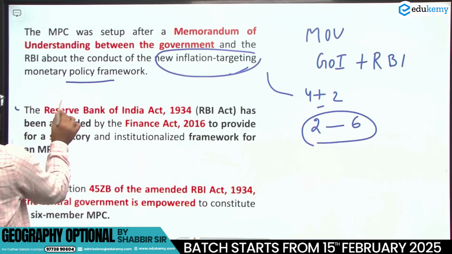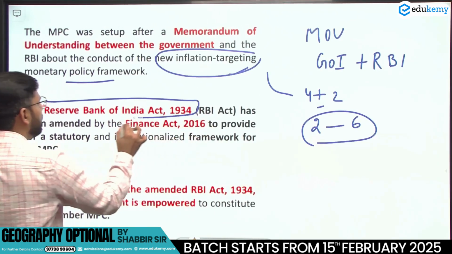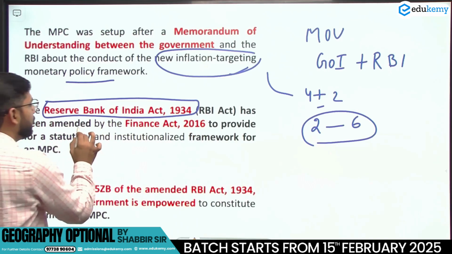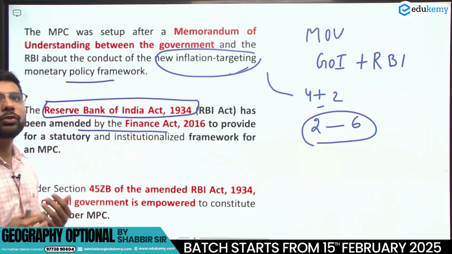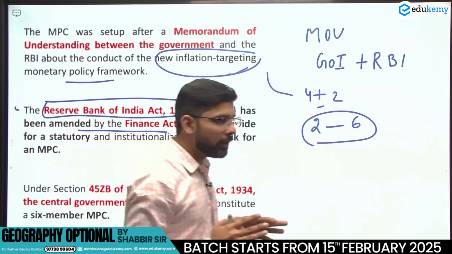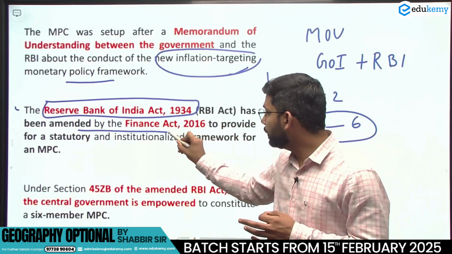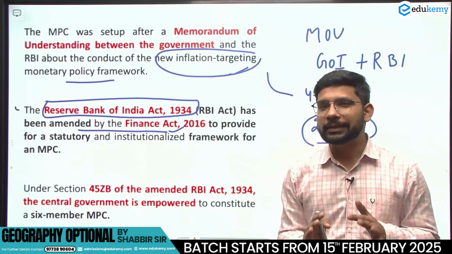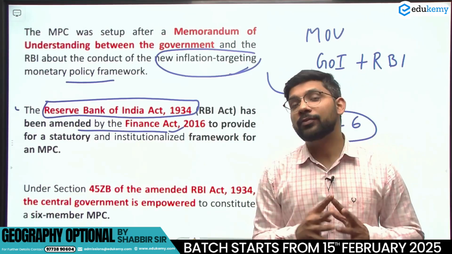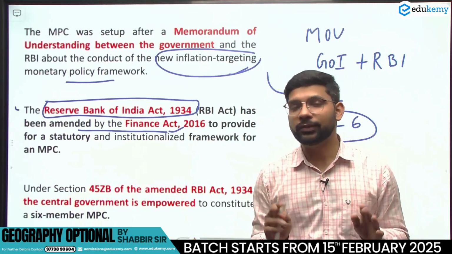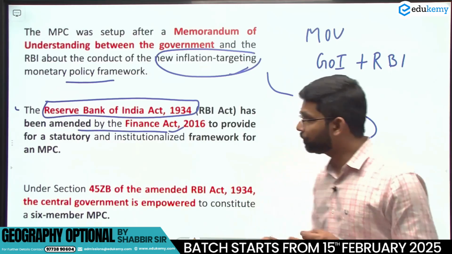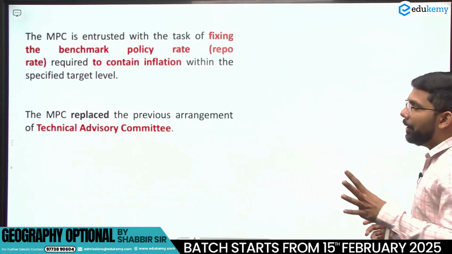So this committee was set up under the Reserve Bank of India Act 1934 and amended by the Finance Act of 2016. So these two acts become important for your prelims examination. Don't confuse with the RBI Act of 1949. So this is the MPC.